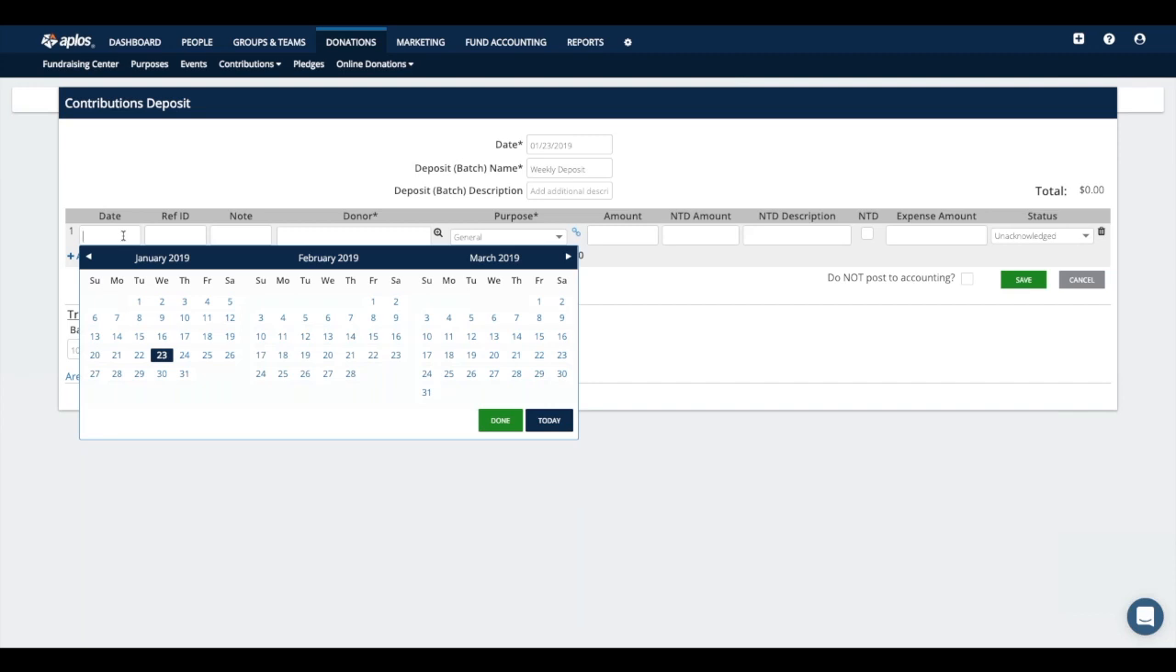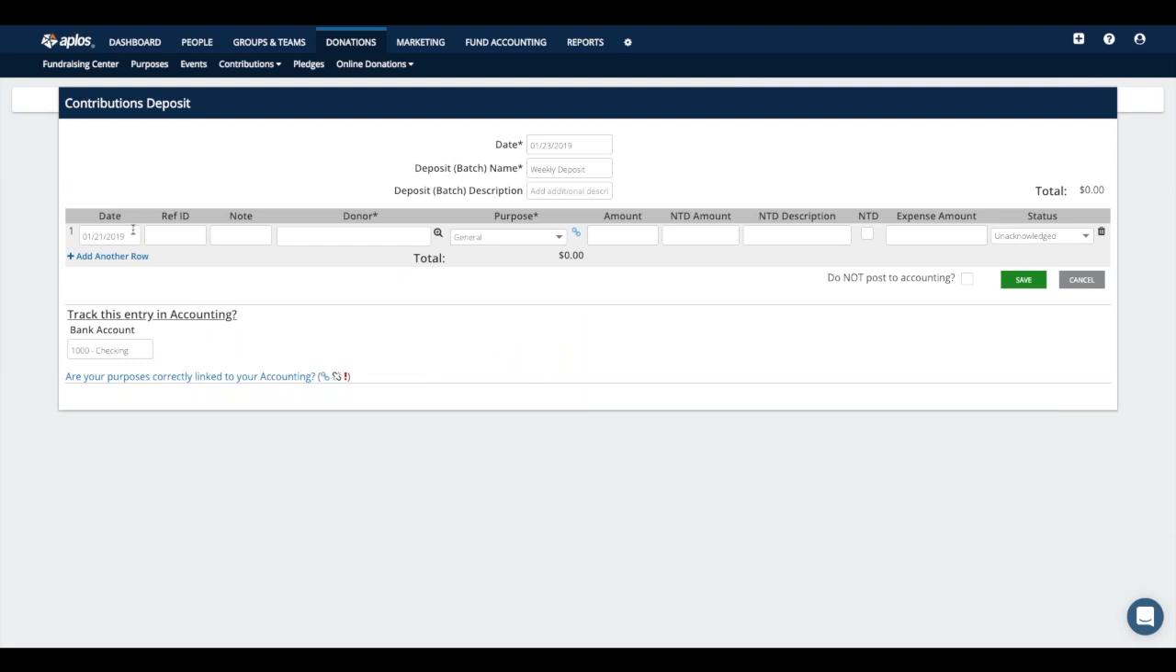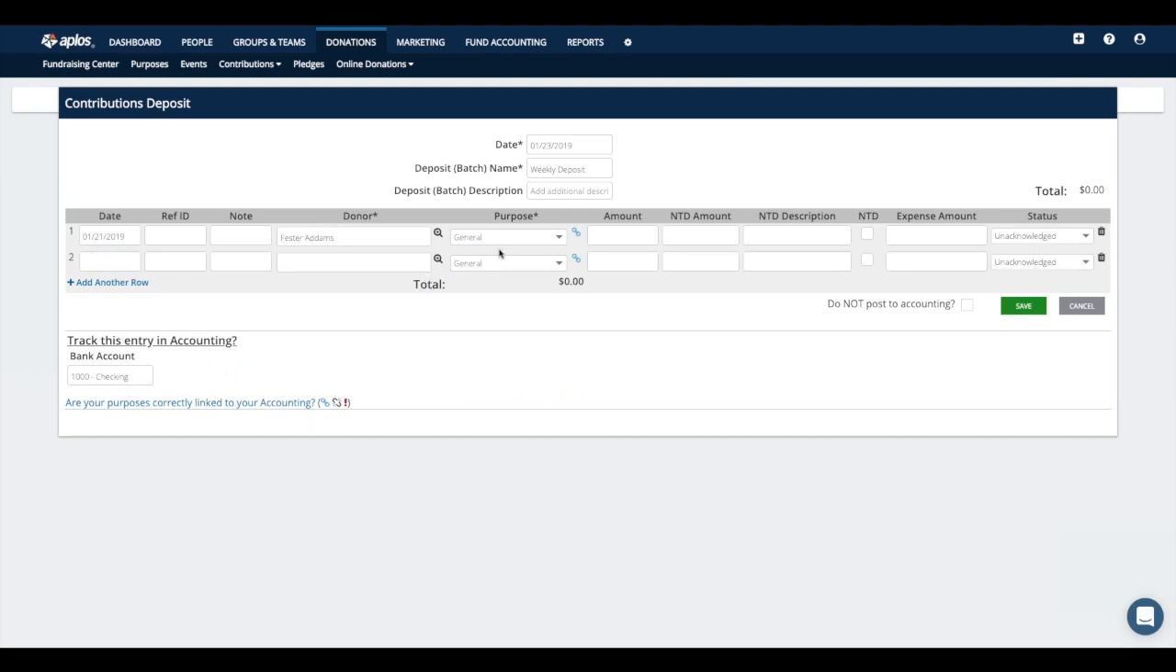So from here, we can say that these donations maybe came in on Monday, the 21st. So there's the date that I received the donation. If they paid by check, I could put that here. The donor's name for this one, let's go ahead, we'll use Fester Adams. All right, and so Fester gave to, let's say, our camp scholarship purpose, gave maybe $20 there. All right, and that is it. We don't have any non-tax deductible amounts, so I can skip a line here.